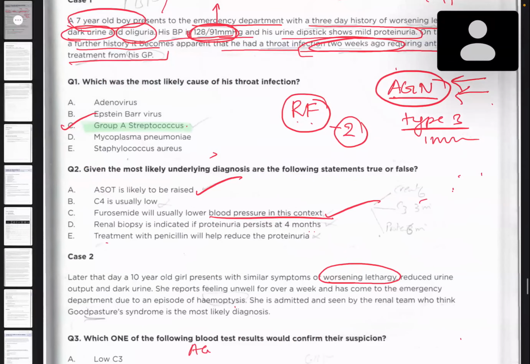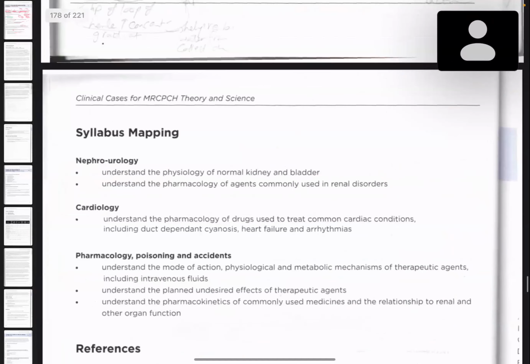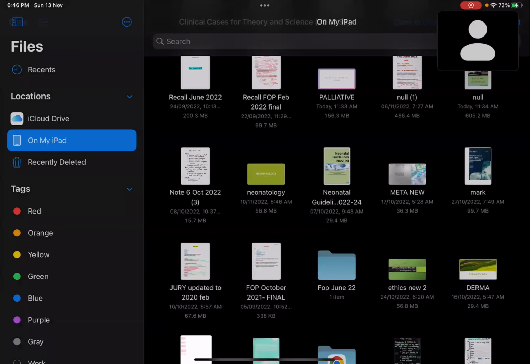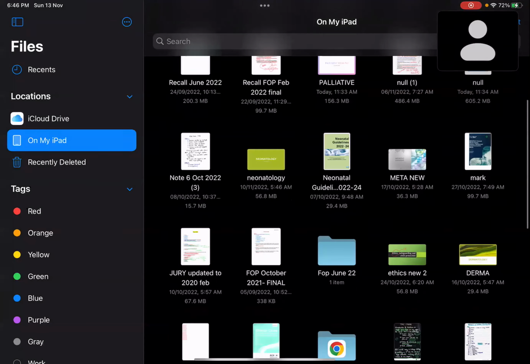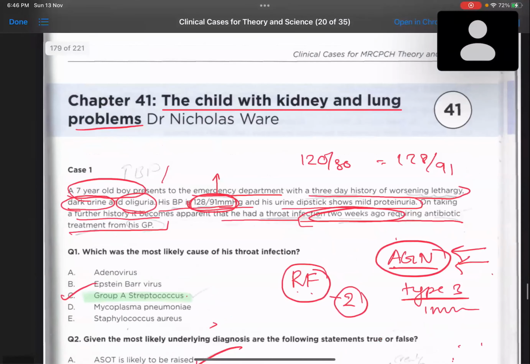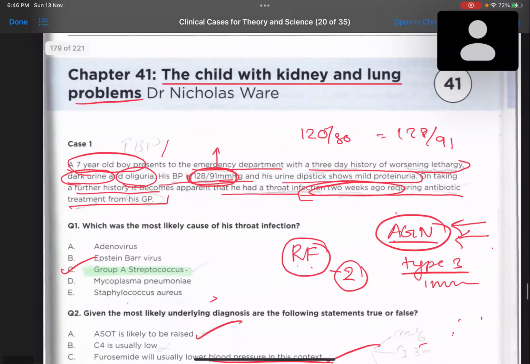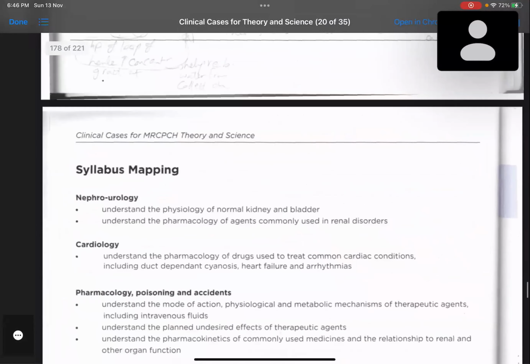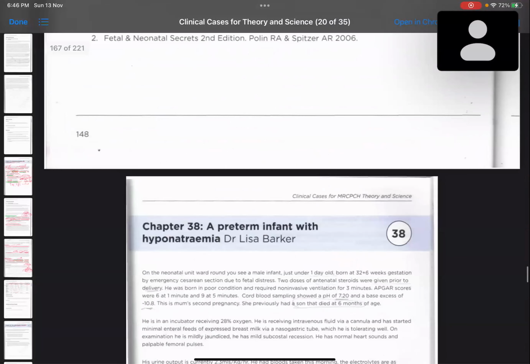So we are done with the topics of nephrology. Now we need to study one topic of nephrology that is basically a part of neonatology. Okay, this is, I think, case number 22. This is also associated with nephrology and a very, very interesting case.